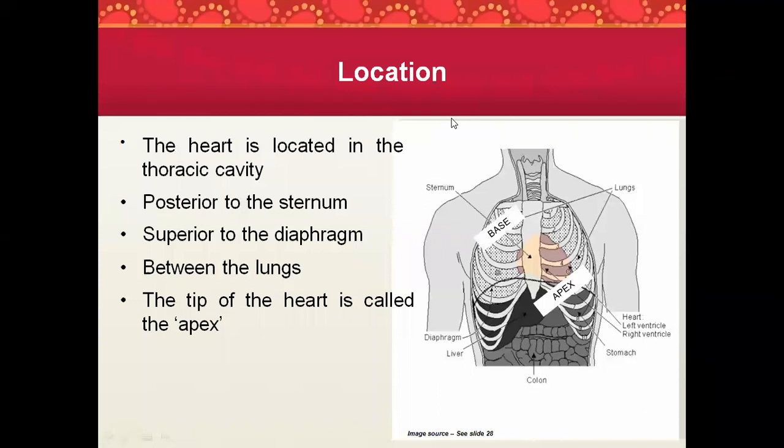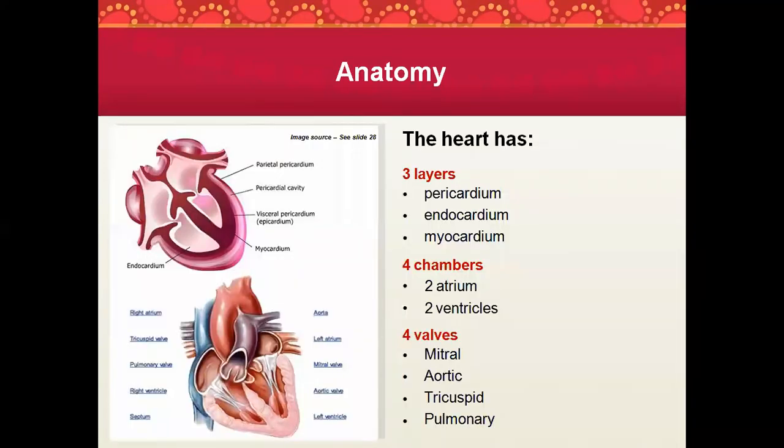Okay, the tip of the heart is called apex. What about the bottom? If the tip is known as the apex, then the bottom is known as the base. Okay, base. So where is heart located? The heart is located in the thoracic cavity, posterior to the sternum, superior to the diaphragm, in between the lungs. The tip of the heart is known as the apex, and the lower border is known as the base.